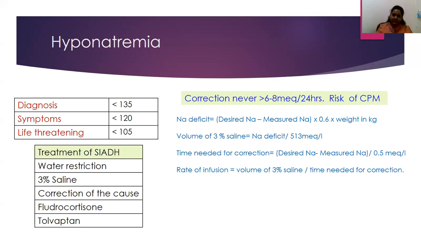Even when we initiate tolvaptan, it is started at a 7.5 milligram dose. Over 1 or 2 days, you can taper it up to 15 milligram per day, and it should not be continued for more than a 1 month period of time. It is discontinued after we achieve normal sodium levels, and then ask the patient to have restricted fluid intake and monitor sodium levels if required on a future basis.